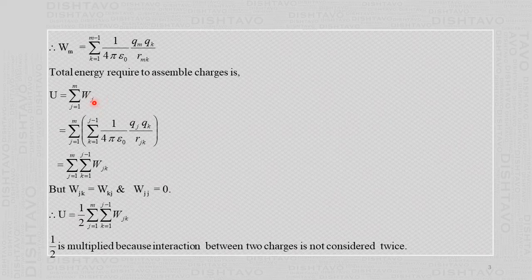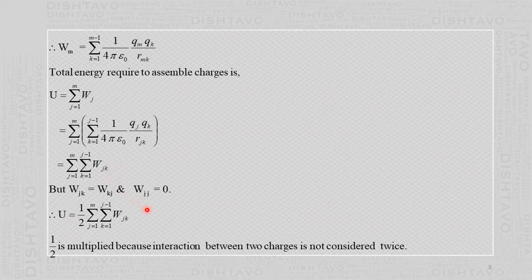And we have already written Wj by this. Now what we do is, we keep the summation like this, and this term we write Wjk, going from j equal 1 to m, k equal 1 to j minus 1, Wjk. Now Wjj is not there.